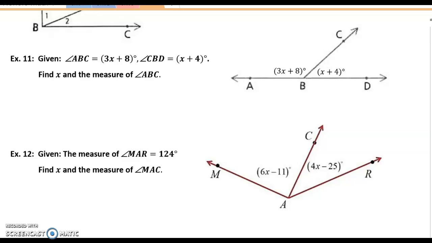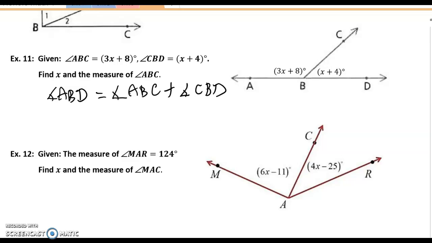All right, so now let's see what you can do with example number 11. Trying to find x and the measure of angle ABC. Again, through angle addition, we're going to add angle ABC with angle CBD to make the biggest angle in this picture, angle ABD.